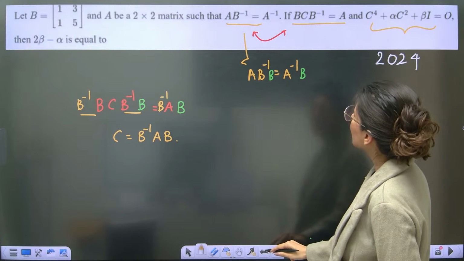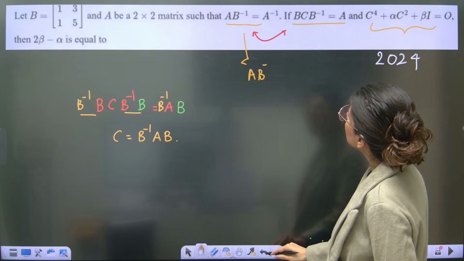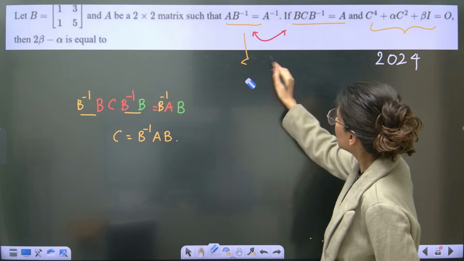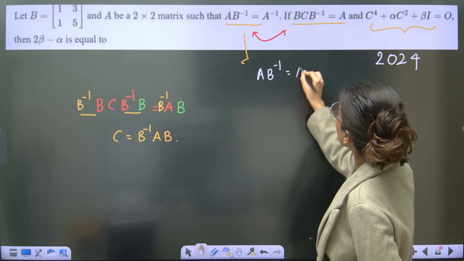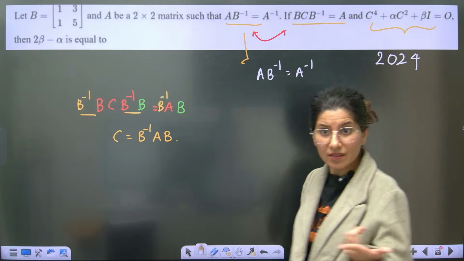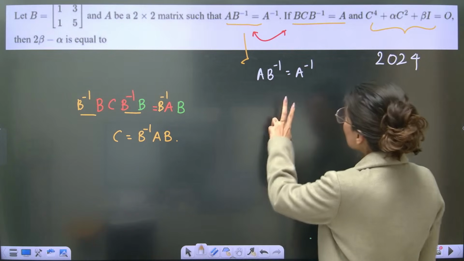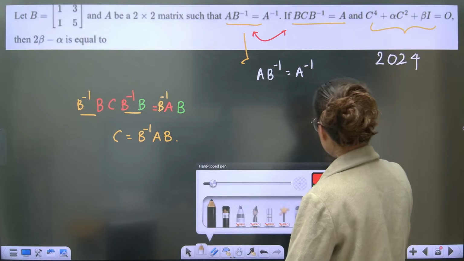Do something about it, okay? So, AB inverse is equal to A inverse. What we can do is, rather than this, take the inverse on both the sides. Let's try to take the inverse.